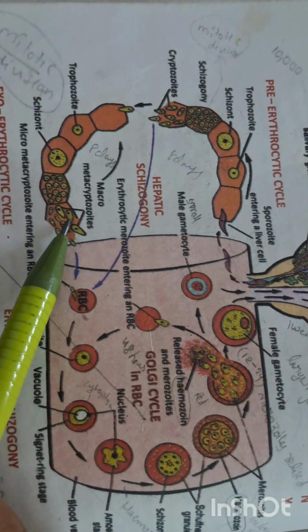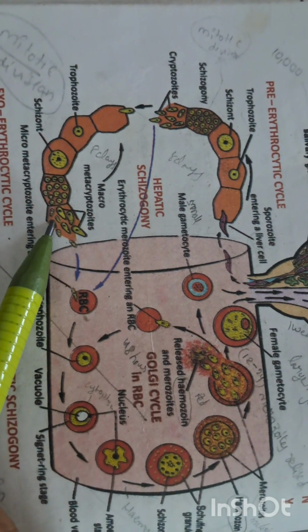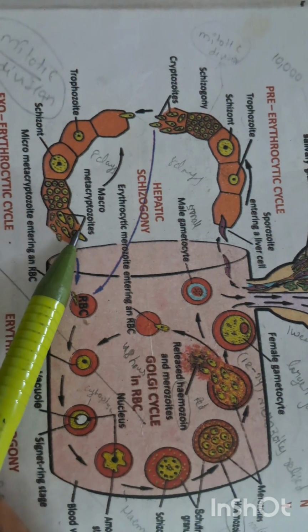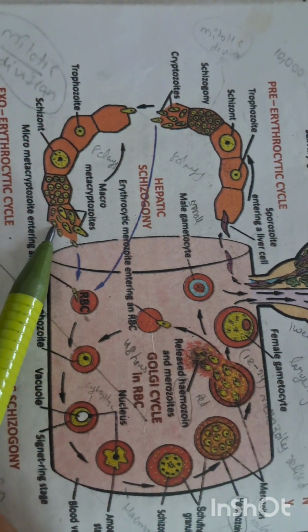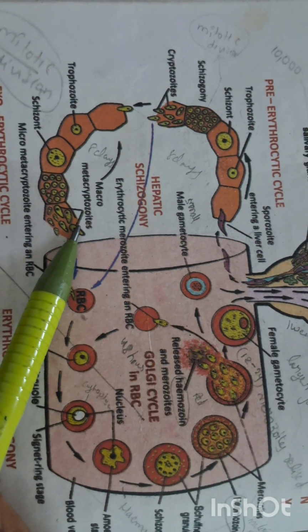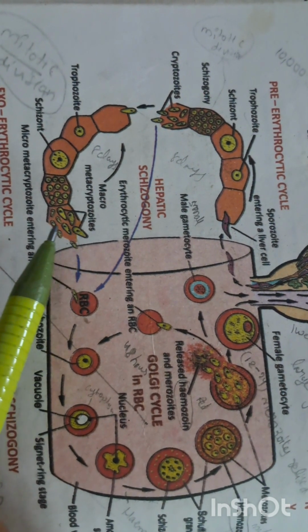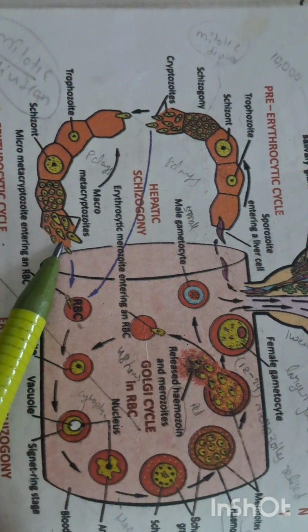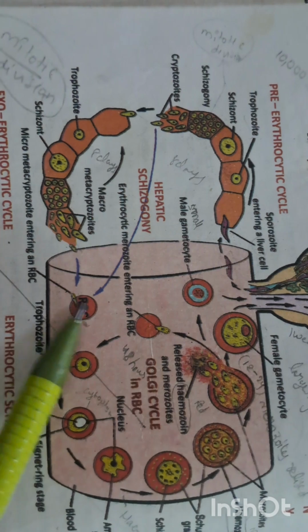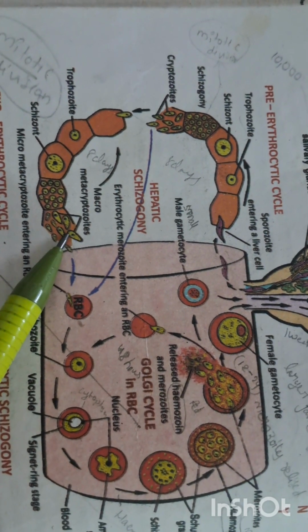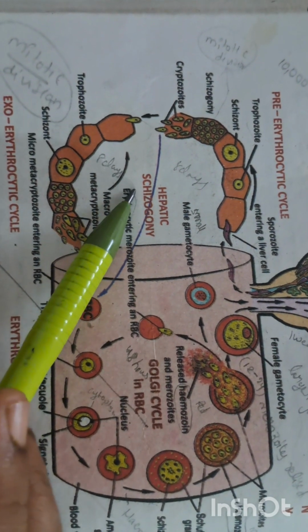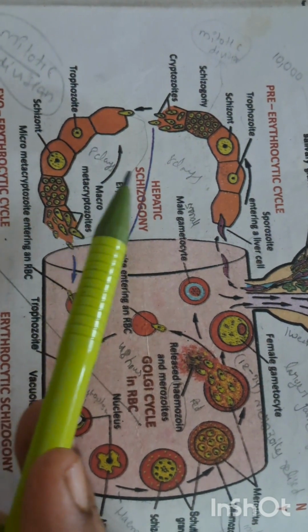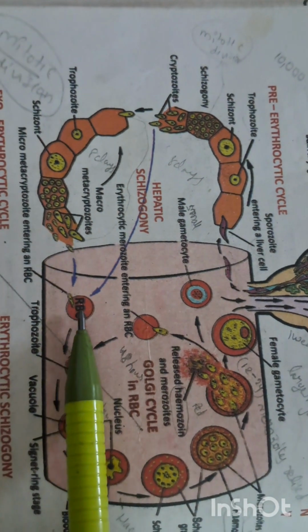The larger one is the macro and the smaller one is the micro metacryptozoite. Macro is the female gamete, the female cryptozoite. The smaller one is the metacryptozoite. One group goes to the RBC, and some cells go through the reverse process. This total process is completed in 8 days. Some cells connect directly to the RBC.